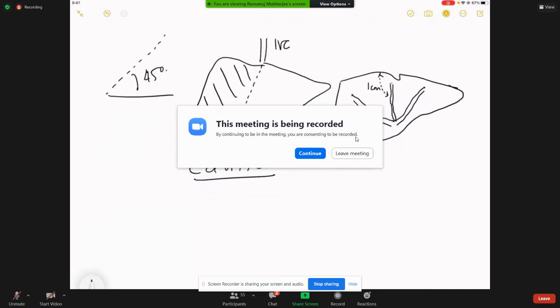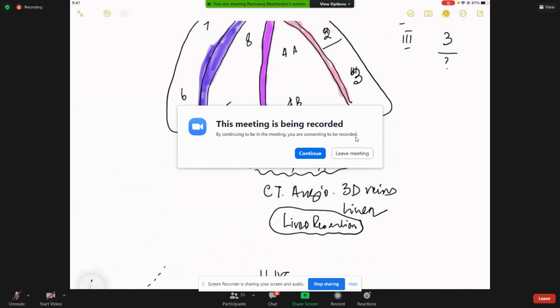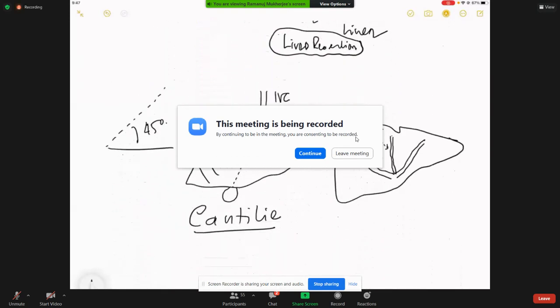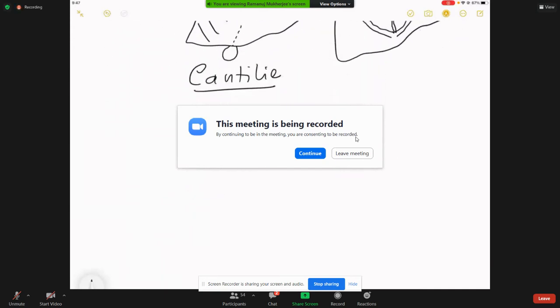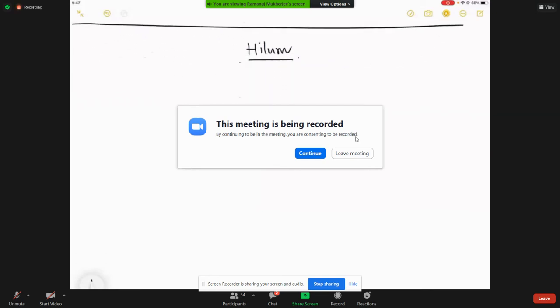Now, after these things are done, we have known about the segments of the liver, the right and the left. Then we should know about the arterial and the biliary anatomy of the liver and what are the things that should interest us. We start always with the hilum because as general surgeons, we get very afraid of the hilum. Now, when I talk about the hilum, the better part is to understand what exactly is the hilum and what exactly is the story of the hilum.